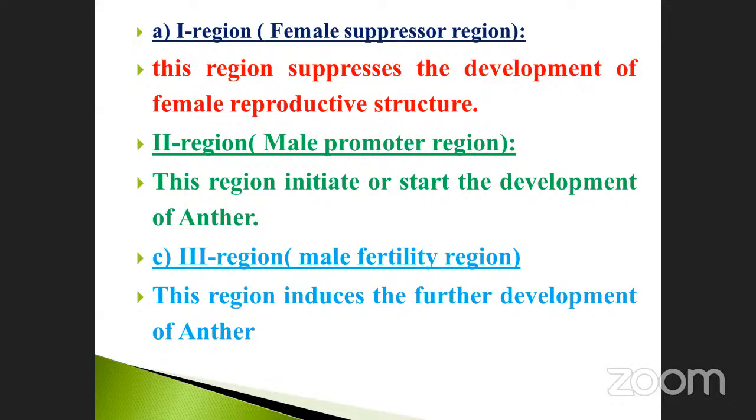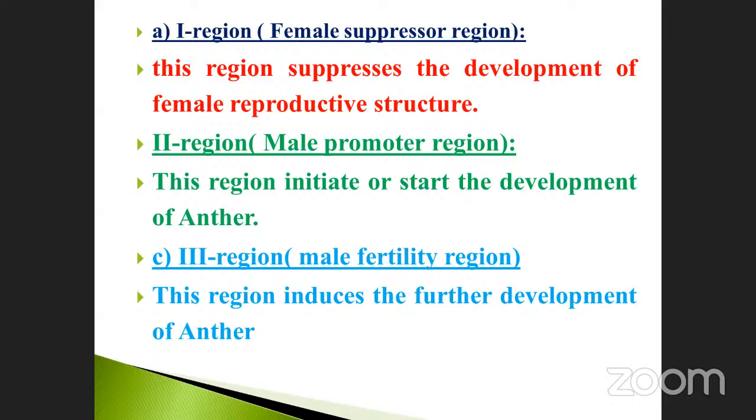This region suppresses the development of the female reproductive structures. The male chromosome contains 4 regions. Males will not produce female reproductive structures because of the presence of the first region of the chromosome, which suppresses the female characteristics.